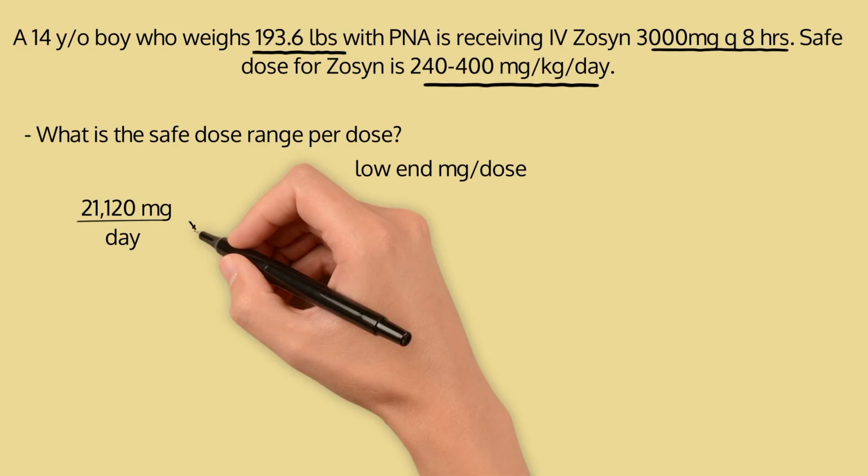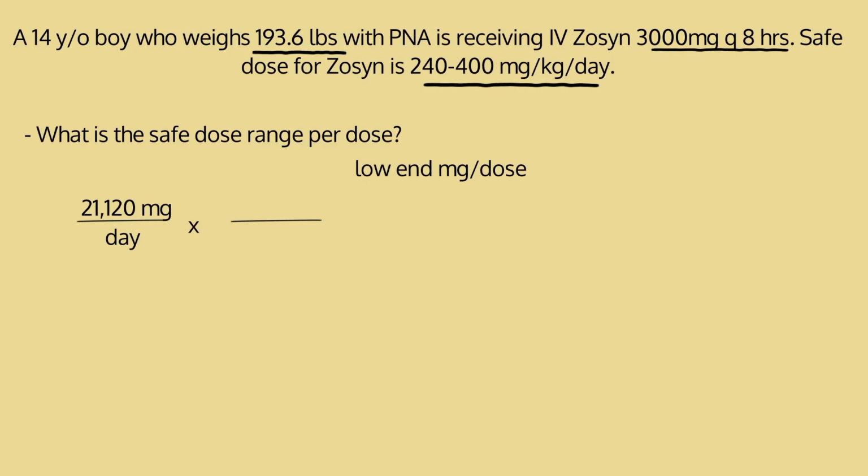21,120 milligrams per day. Now we need to get to milligrams per dose, so we need to cancel out our days. And we know a conversion factor for days is 1 day over 24 hours.